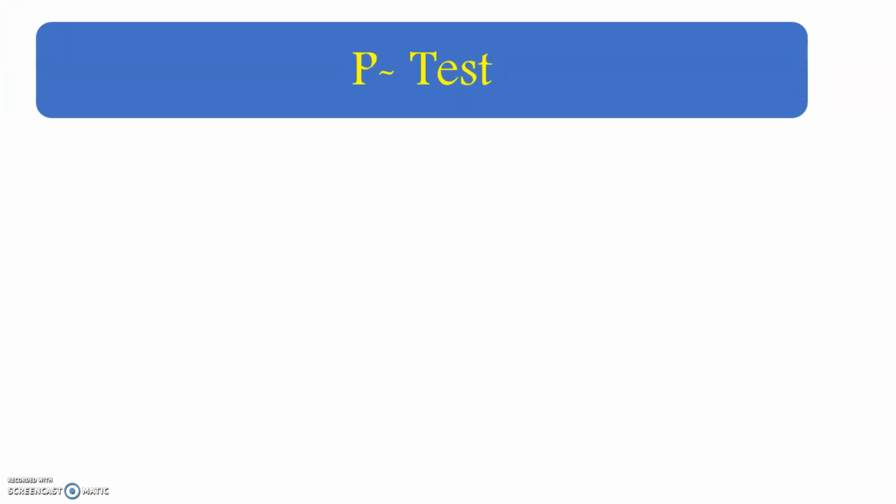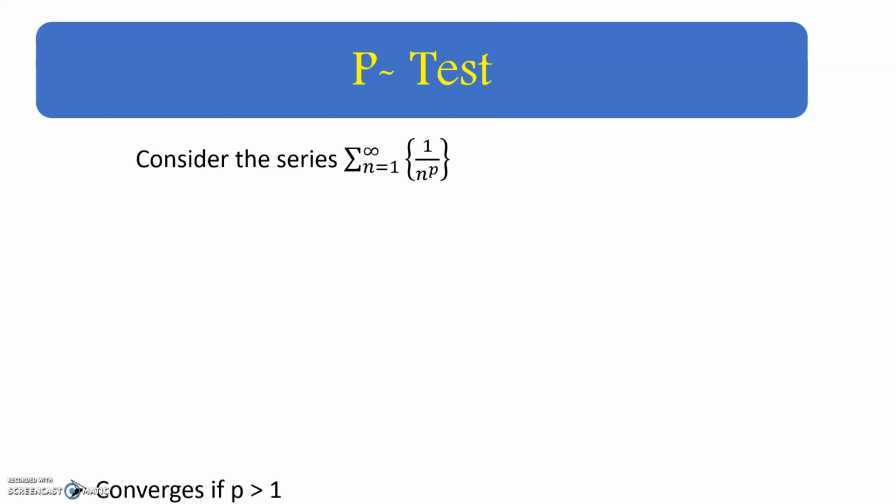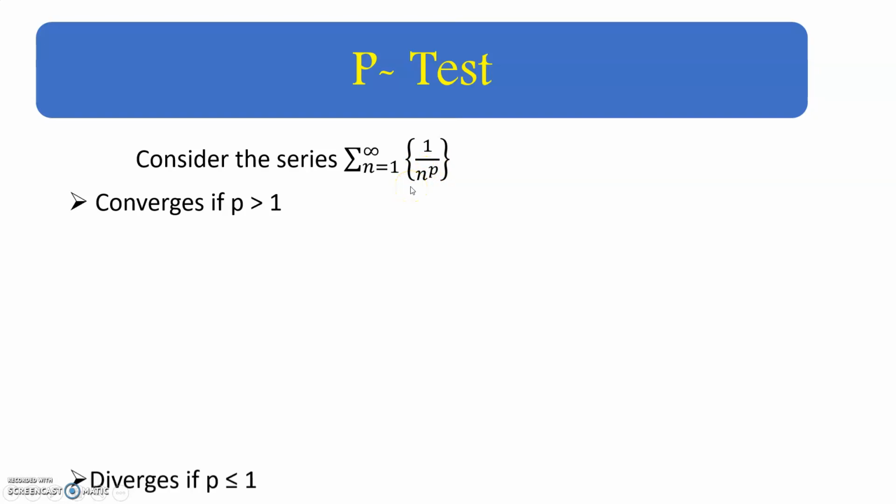First test, we are going to see the p-test. Consider the series summation n = 1 to infinity of 1/n^p. This series converges if p is greater than 1. Suppose we have 1/n^2, that series is convergent, that is, the p value is greater than 1. It diverges if p is less than or equal to 1.